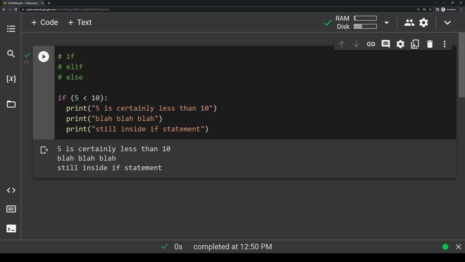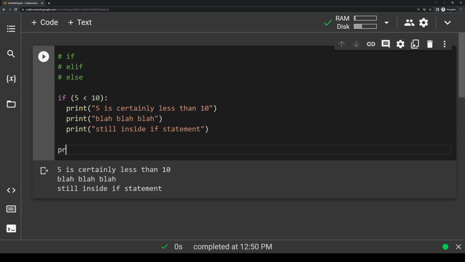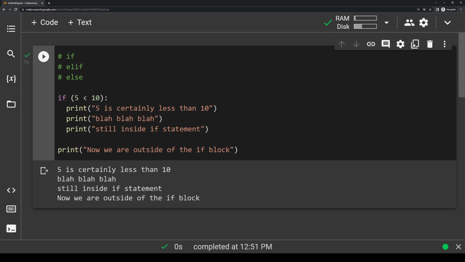And then I run it again, it's going to run all these, because as long as these are indented underneath the conditional statement, it's going to tell the computer that we're still inside the if statement. But when we want to get out of the if statement, we're going to unindent. So let's unindent here, and let's just print now we are outside of the if block. And if you'll run it, you'll see all 4 of these will print, but just know that this 4th one here prints outside of the if statement and not inside of it. So let's test something then.